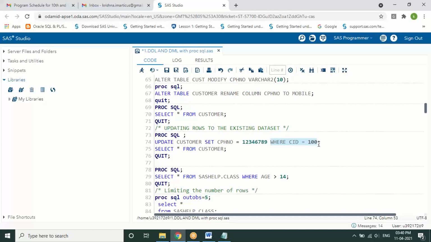I specified Imtiaz, but I cannot say which one because the name and spelling are the same, so it will get updated for both. That's the reason for every table we look for unique values, so that updates or any other manipulations can be done on the unique values specifically.